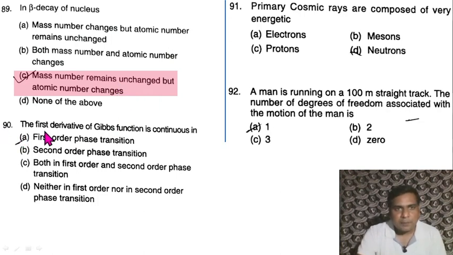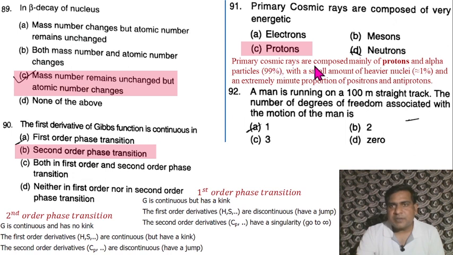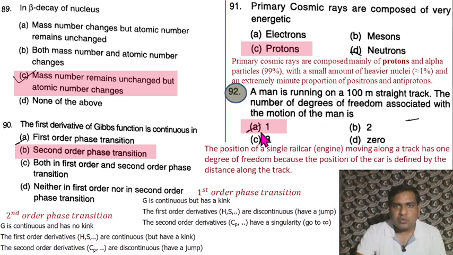Question 90. The first derivative of the Gibbs function is continuous in a second order phase transition. For a second order phase transition, the first order derivatives are continuous but the second order derivatives are discontinuous. So option B is correct. Question 91. Primary cosmic rays are composed of very energetic protons. Primary cosmic rays are composed mainly of protons and alpha particles, 99%. Question 92. A man is running on a 100-meter straight track. The number of degrees of freedom associated with the motion of the man is? Here option A is correct, 1 degree of freedom.